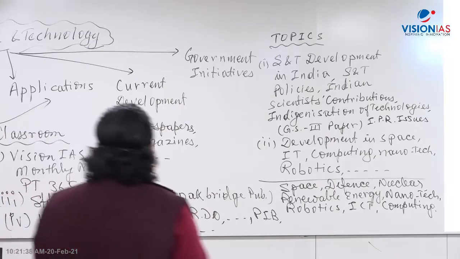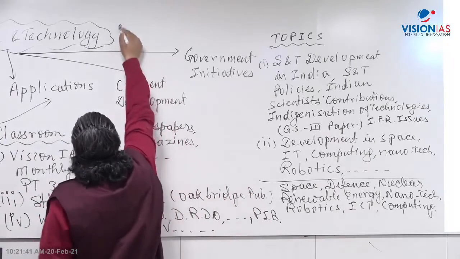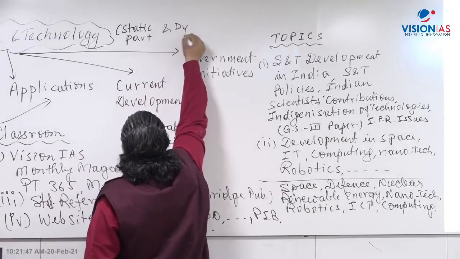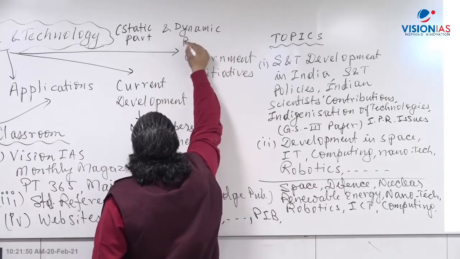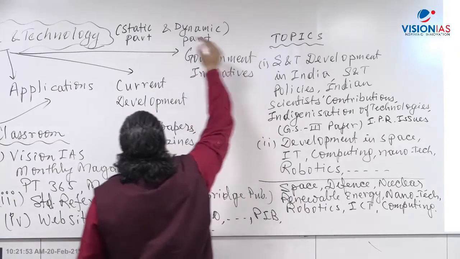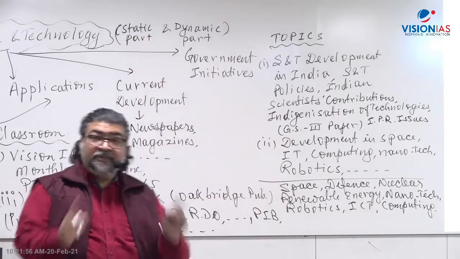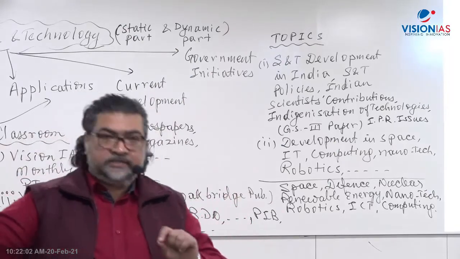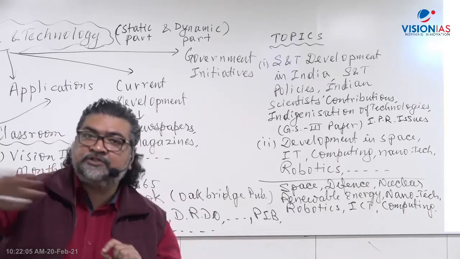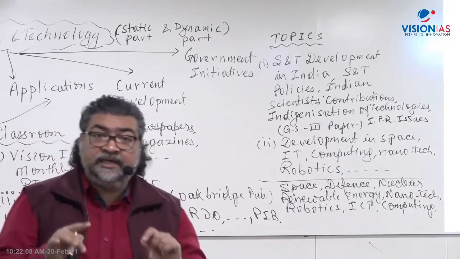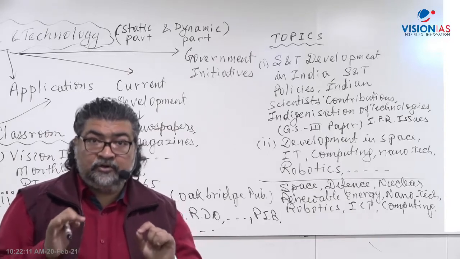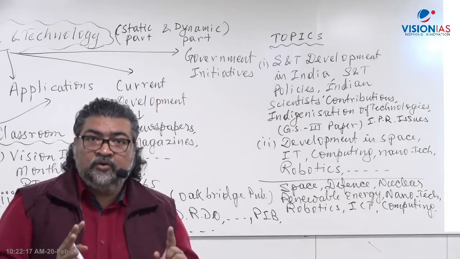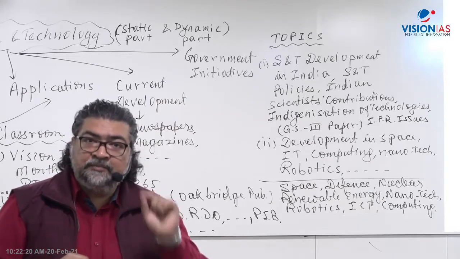What is very important here is that when you talk about science and technology, you have two aspects. One is the static part from the syllabus point of view, and the other is the dynamic part. You have to connect with the current aspects and government developments. You have to mix them together. Only reading the textbook will not suffice. Only having bookish knowledge will not suffice. I will put it very straightforwardly to all of you: I have found that many candidates neglect science and technology, and they just simply read current affairs.